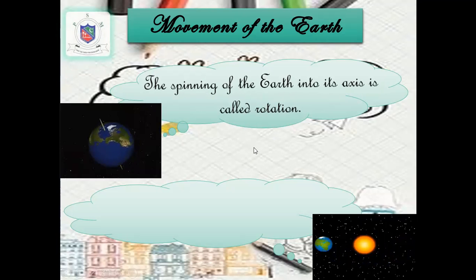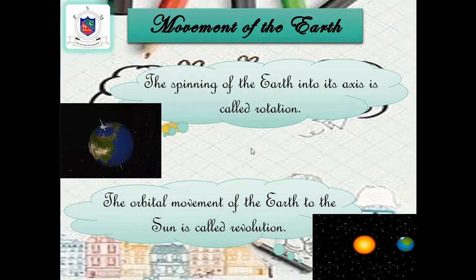Now comes the revolution. Students, the axis of the Earth is not straight. It is slightly tilted, approximately 23.5 degrees to its orbit. As well as turning on its axis, the Earth also goes round the Sun. That is orbiting around the Sun. That movement, the Earth moving around the Sun, is revolution. During its revolution, sometimes the North Pole is tilted towards the Sun, and sometimes the South Pole.